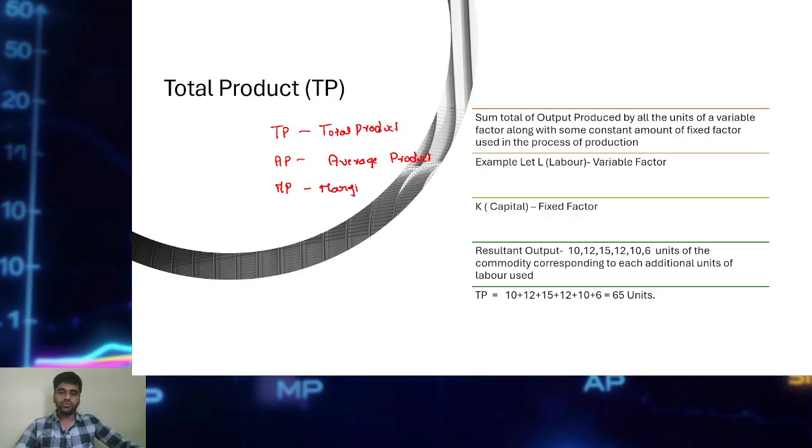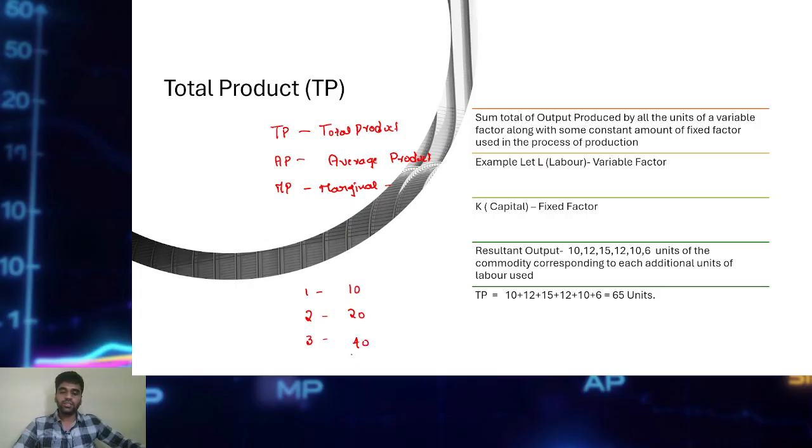So what is total product? Total product is the sum total of units produced by introducing the variable factor of production. As you go on increasing the variable factor of production, observing the changes happening in the total production is called the law of variable proportions. Suppose by introducing the first labor you have produced 10 units, by introducing the second labor you have produced 20 units, and by introducing the third labor you have produced 40 units.